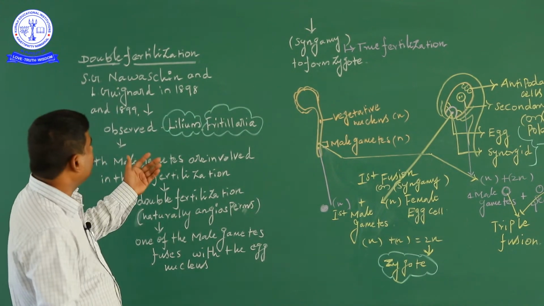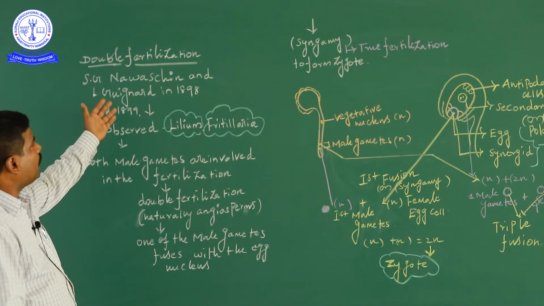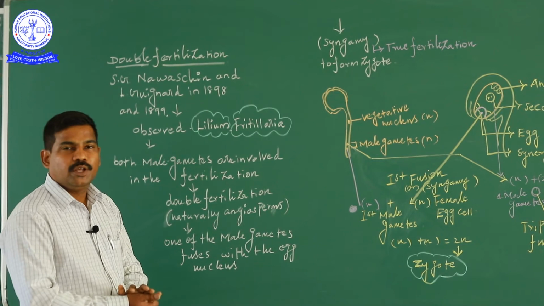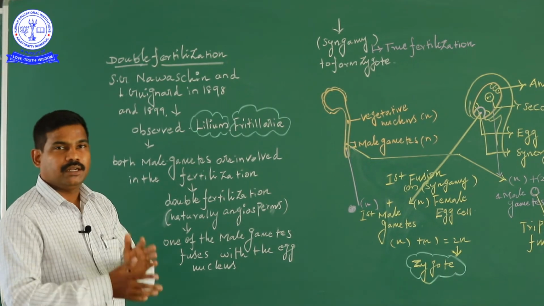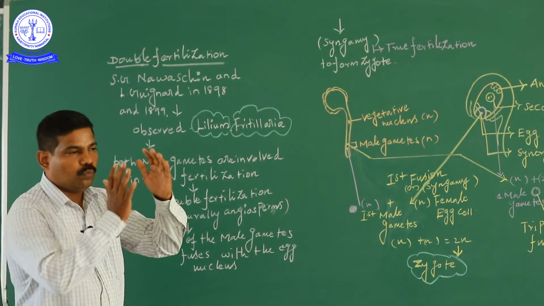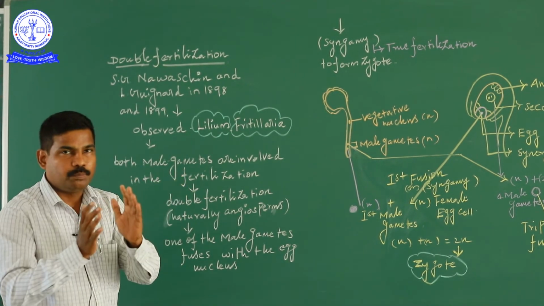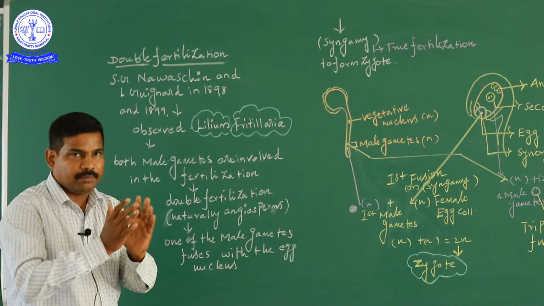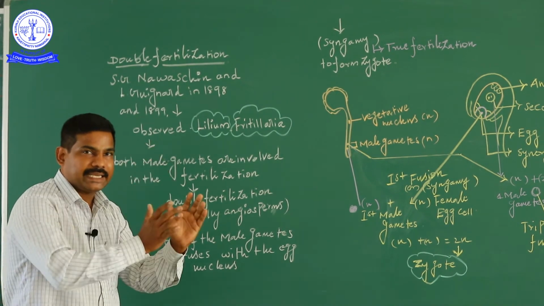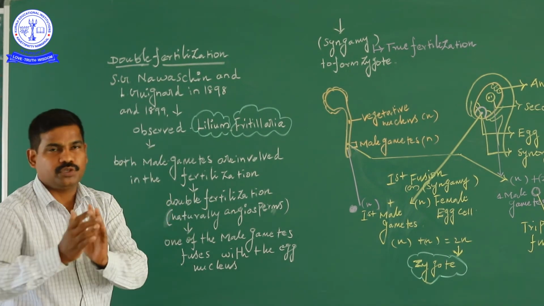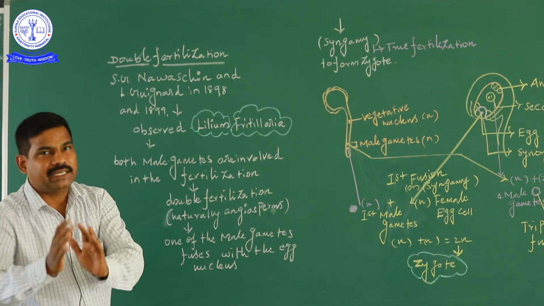Okay, good. Next, we have discussed the topic called double fertilization. What is double fertilization? Double means 1 and 2, that is called 2N, and that is the double process. First one male gamete fuses, and then a second male gamete also fuses. That is called double fertilization.